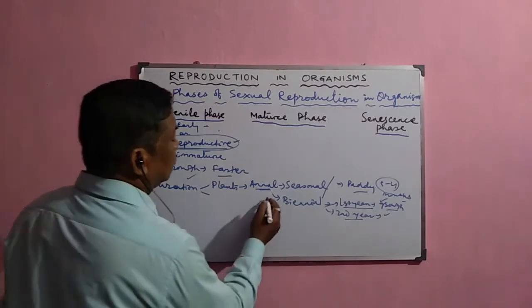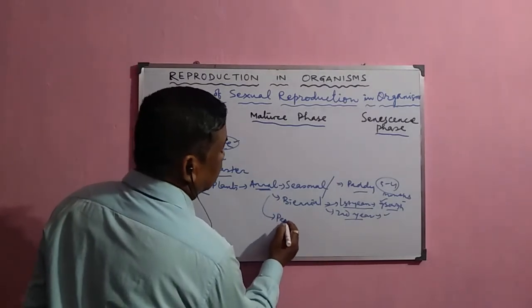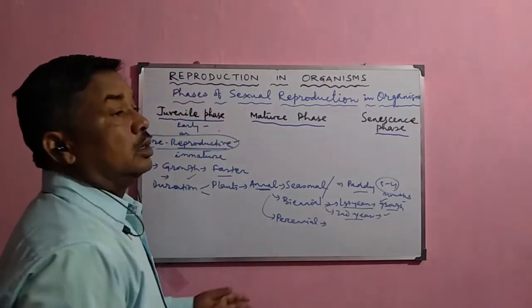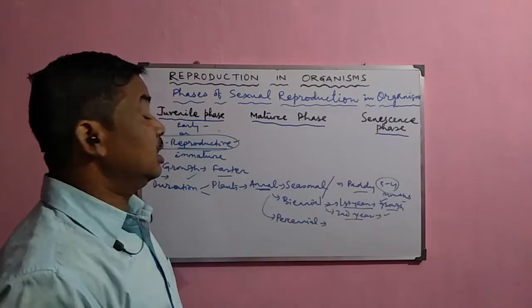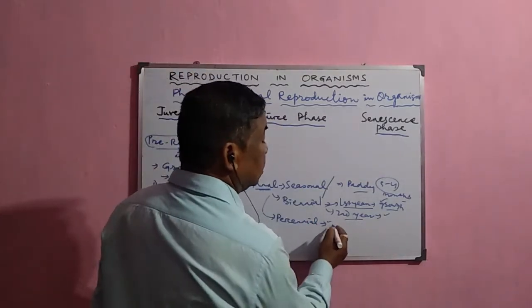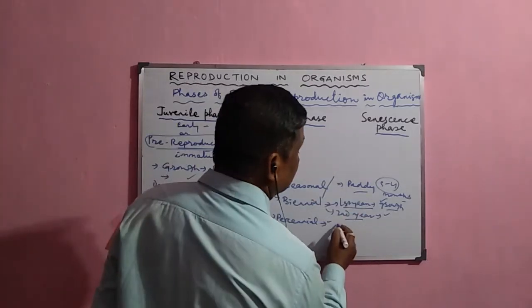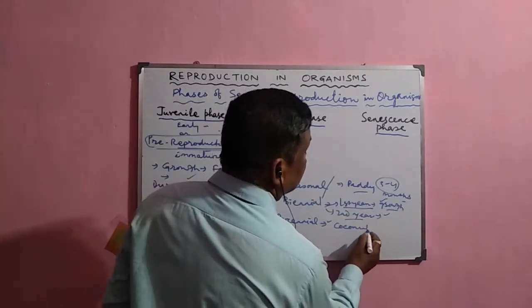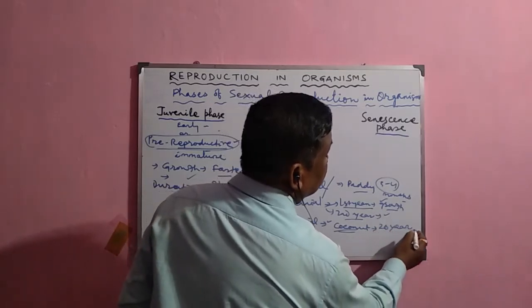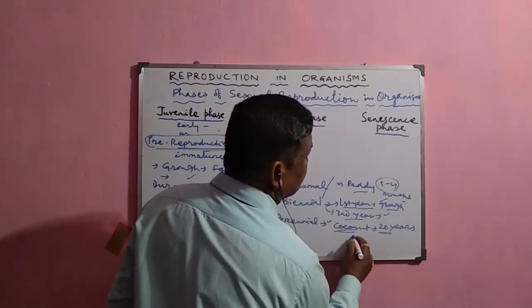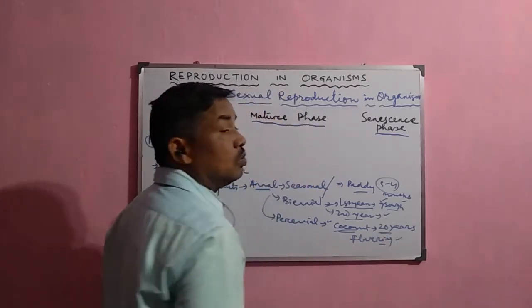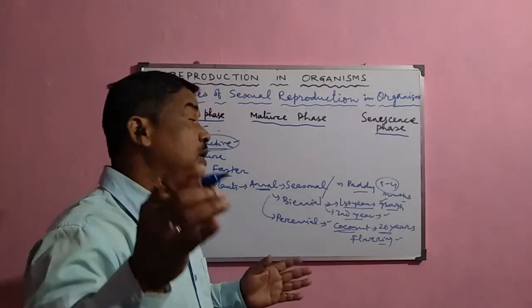Now, in case of some perennial plants, which normally survive for many years, the juvenile period is very much prolonged. You can take the example of the coconut plant. Normally, the coconut plant takes about 20 years for flowering. After 20 years, the flowering occurs. So these plants have a very long juvenile phase.